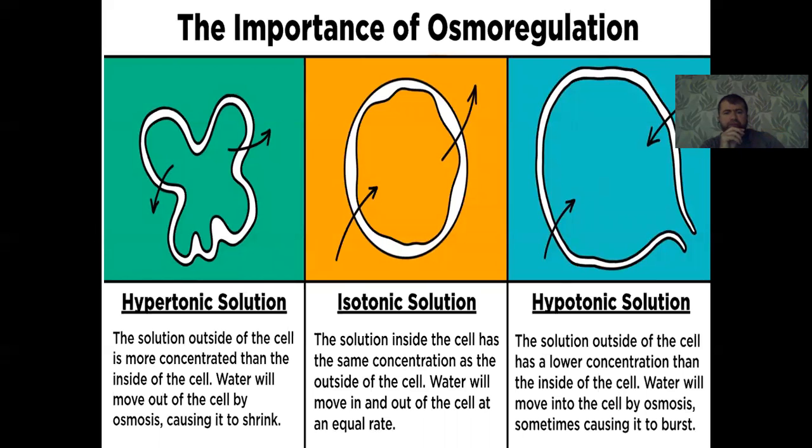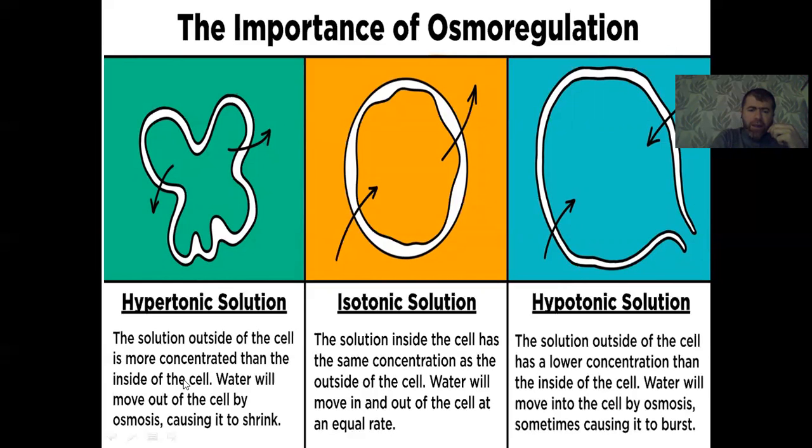Look, regarding the importance of osmoregulation, there are three types of solution: hypertonic solution, isotonic solution, and hypotonic solution. This is the cell in the different types of solutions. In the hypertonic solution, the solution outside of the cell is more concentrated than the inside of the cell. That means the electrolyte outside of the cell is at high concentration.